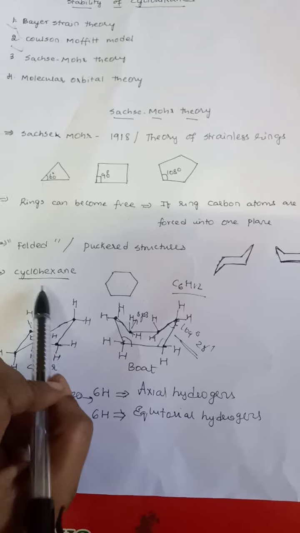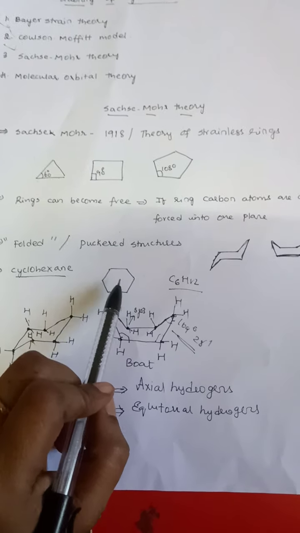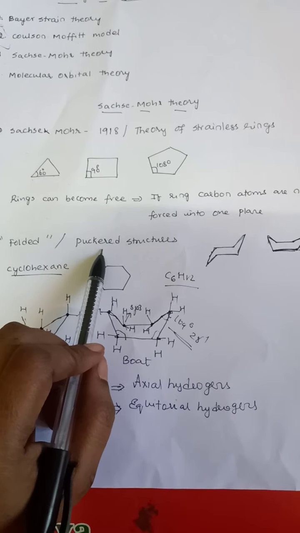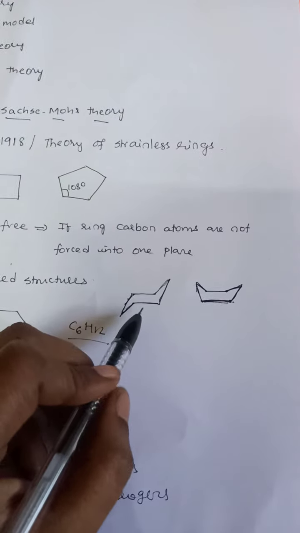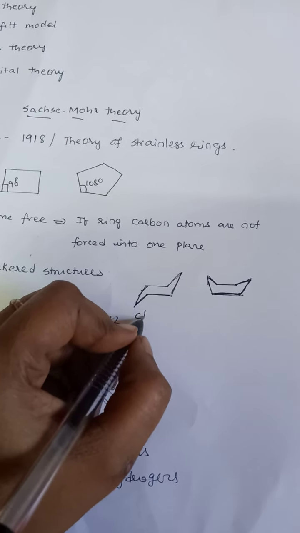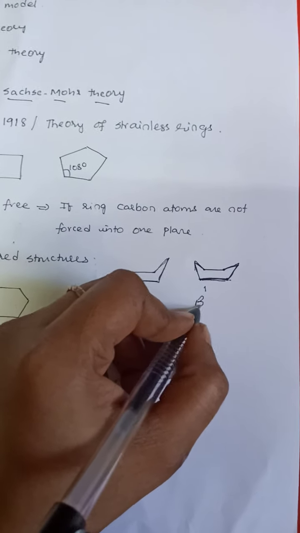Now, how is cyclohexane getting converted to folded or puckered structures? These are the two folded or puckered structures of cyclohexane. This one is a chair, and this one is a boat conformation.